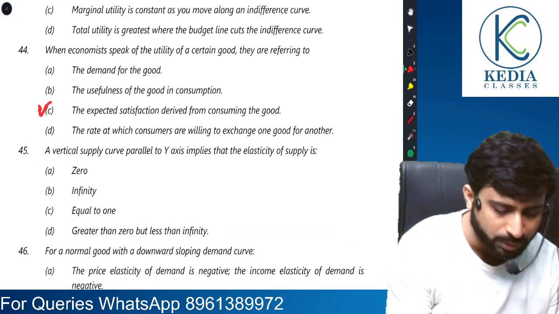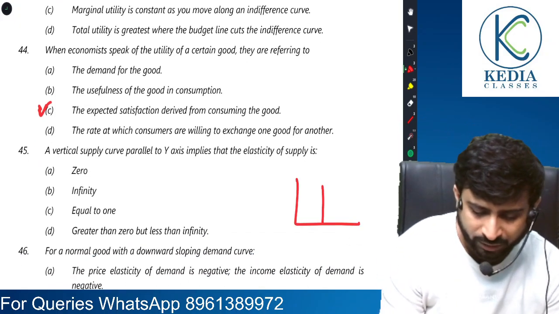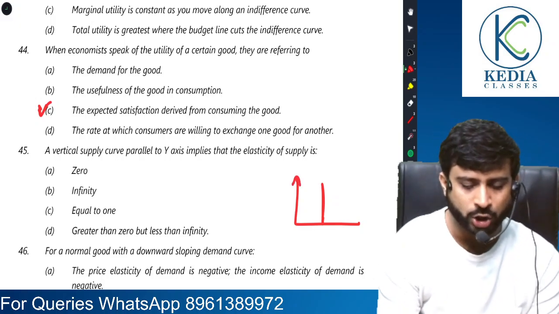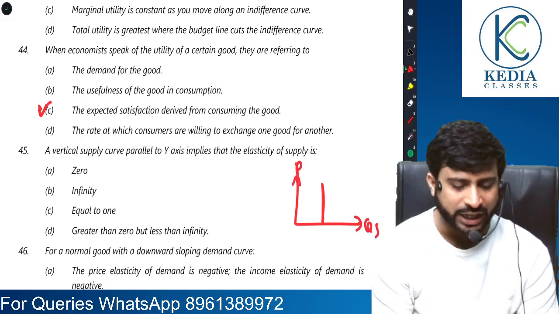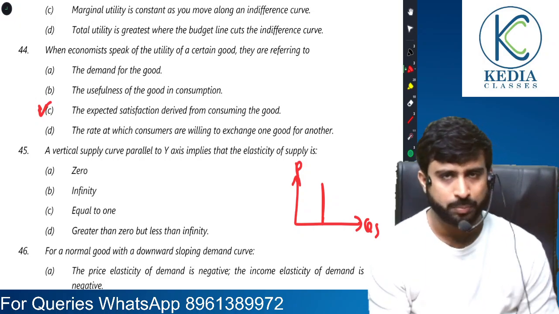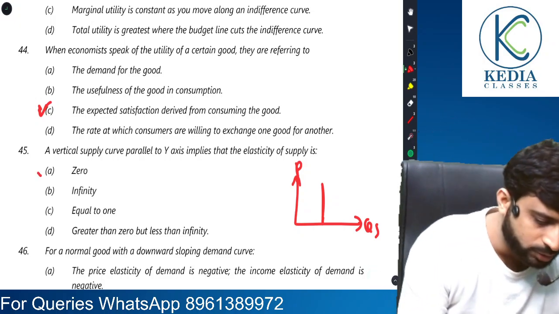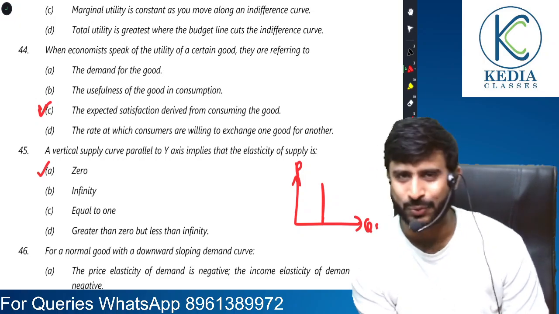A vertical supply curve parallel to the y-axis. Okay, so it means despite a change in price, there is no change in quantity supplied. So that means elasticity is 0, because there is no change in quantity despite a change in price. So it is 0. It's correct.